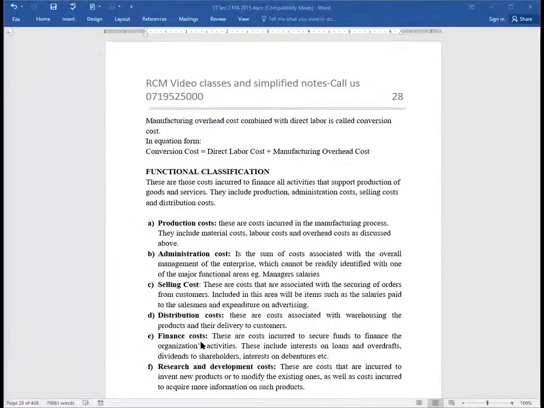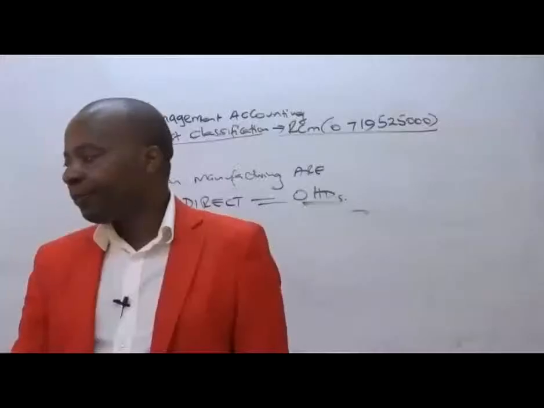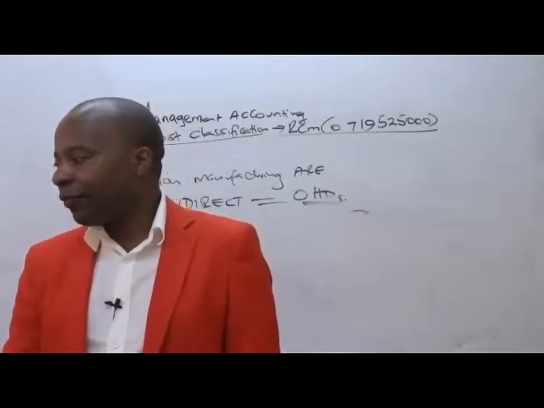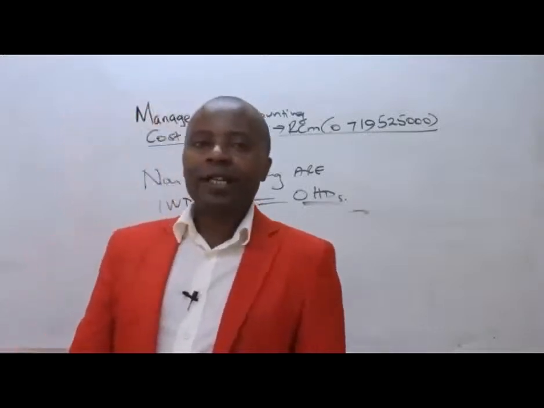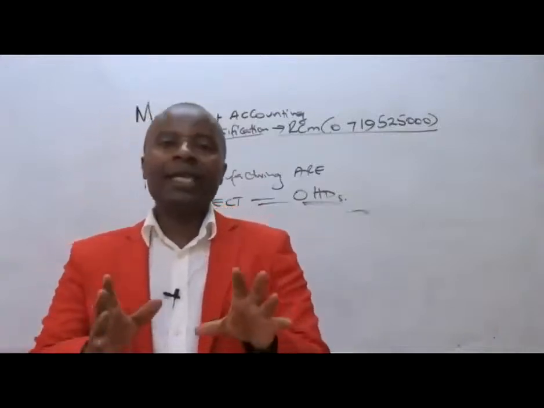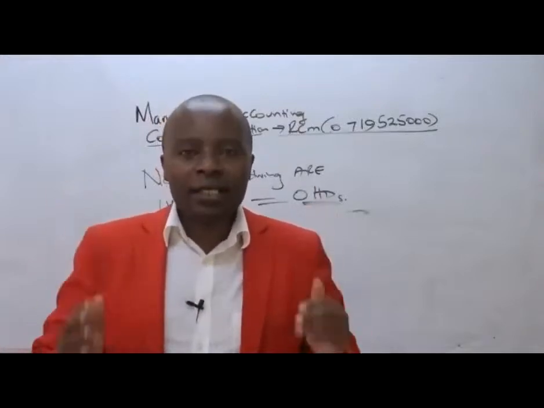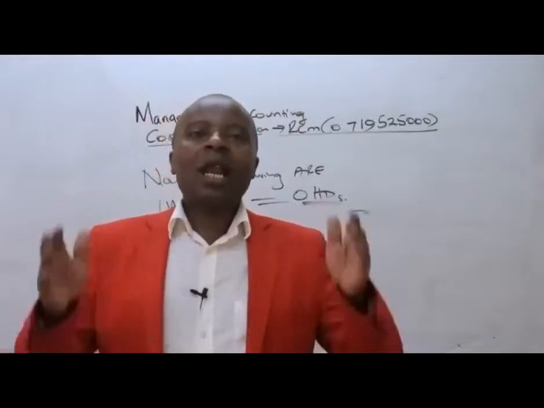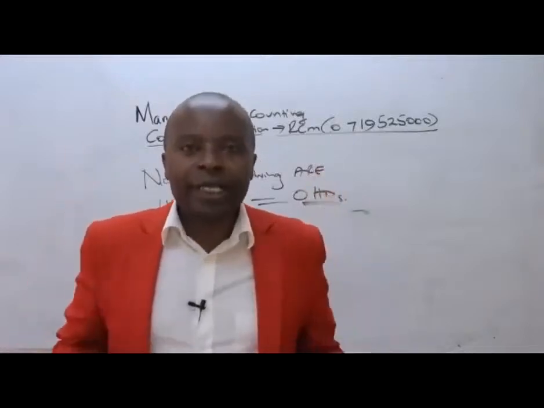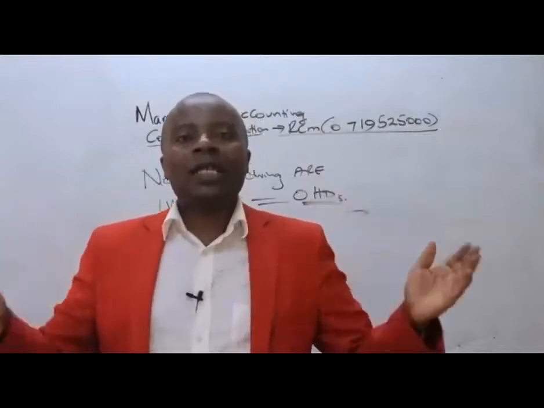You must have costs related to that, like the wages and salaries of the accountants, etc., and research and development. What you're supposed to understand, ladies and gentlemen, in short, is that functional classification entails classifying our costs in accordance with the activities we engage in as an organization.